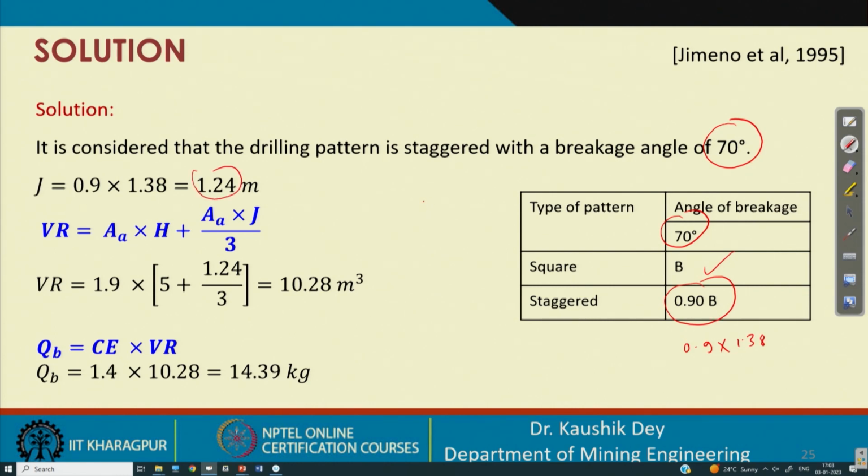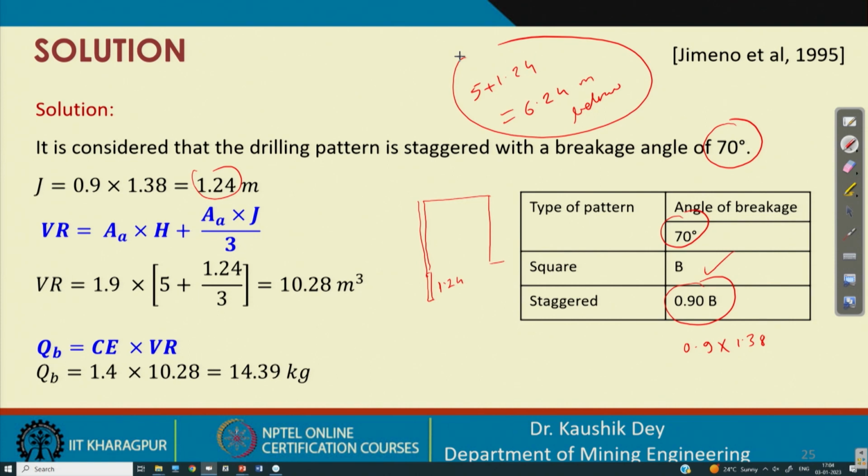So, here, after drilling, a sub drilling of 1.24. Okay. So, 1.24 meter sub drilling has to be practiced here. So, our total drilling depth will be 5 plus 1.24. So, that 6.24 meter below rock we have to drill. So, that is our drilling length.